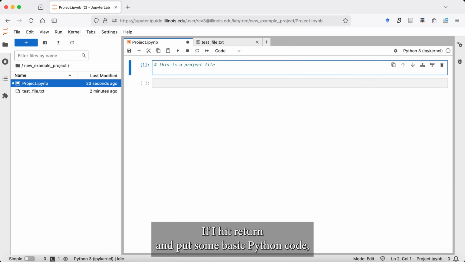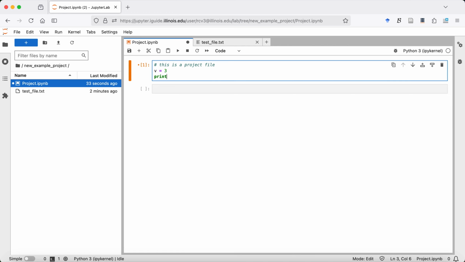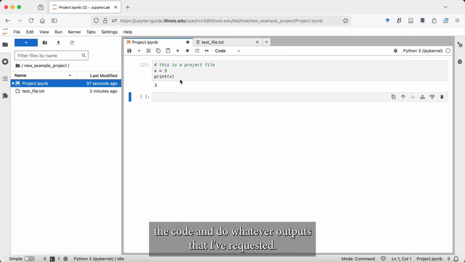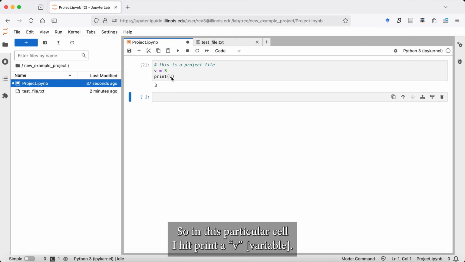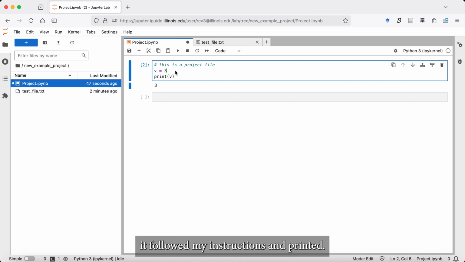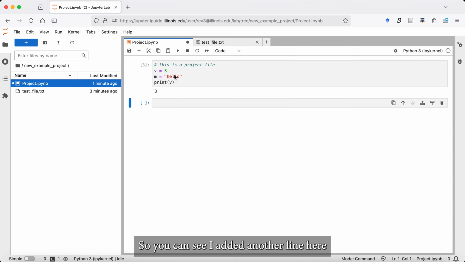If I hit return and put some basic Python code, and then run the cell, it will interpret the code and do whatever output I've requested. So in this particular cell, I wrote print v, and in this case, it followed my instructions and printed. You can see I added another line here, and it still only printed out the thing.